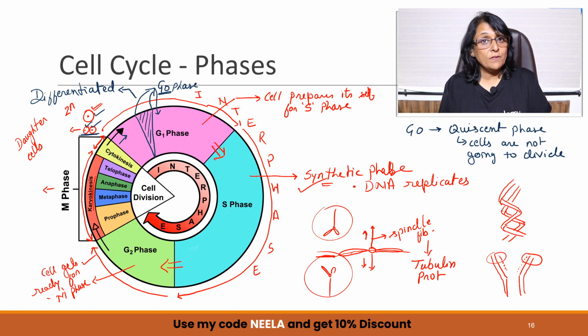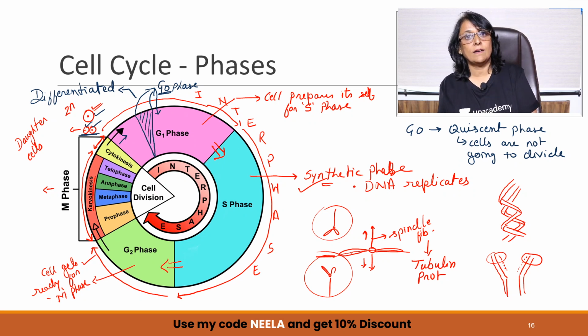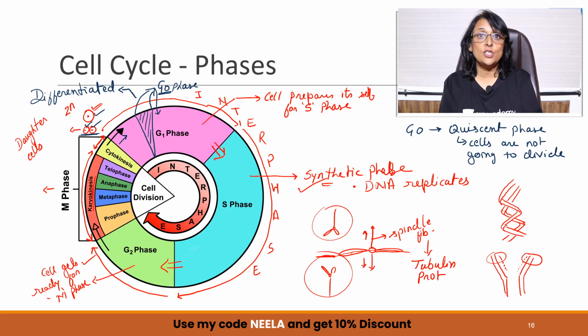This is just a brief thing which I have given you. We have not written exactly what happens during each stage. This we will do in the next lecture. So this was just to give you an idea of what exactly cell cycle is, what are the phases, and when we meet next, we will be talking about each and every change which takes place in a cell cycle.